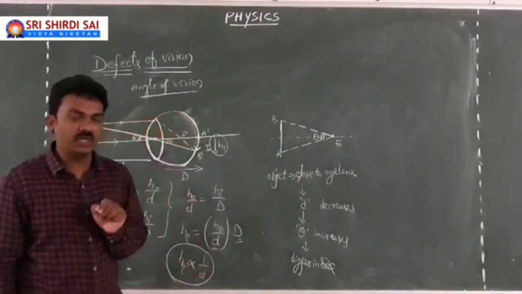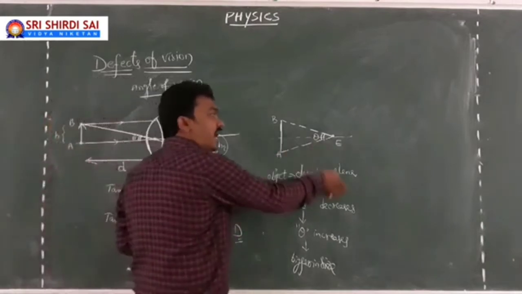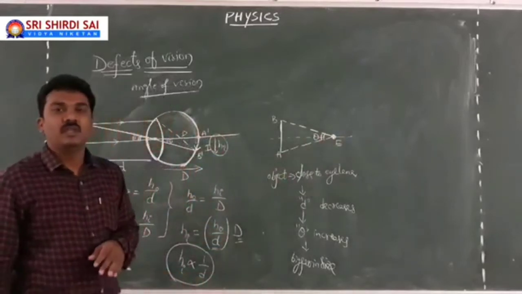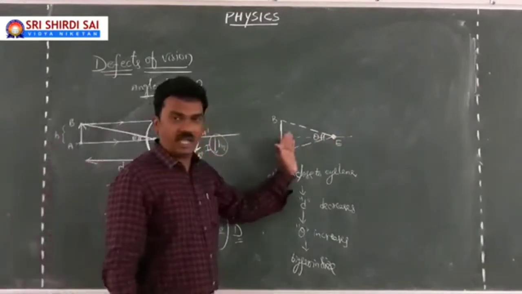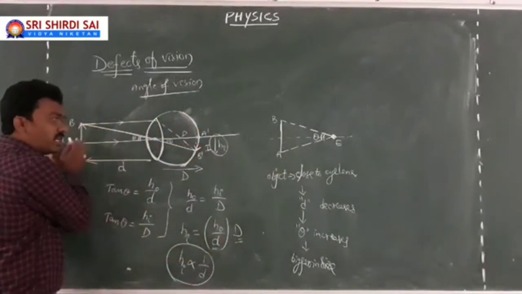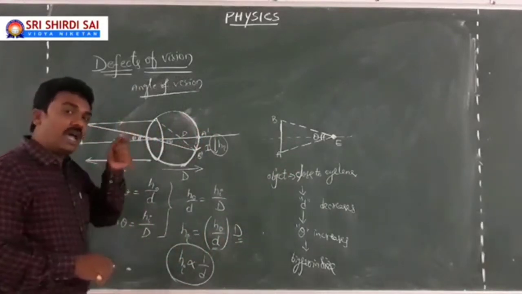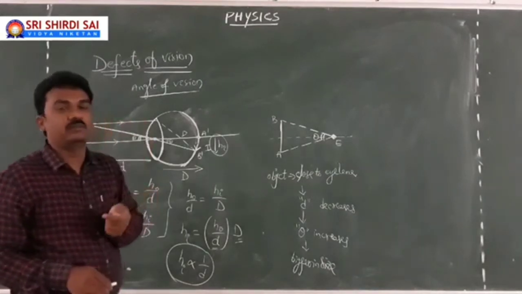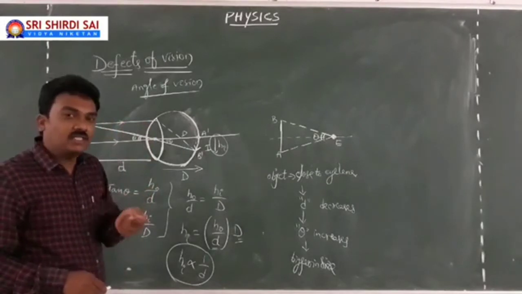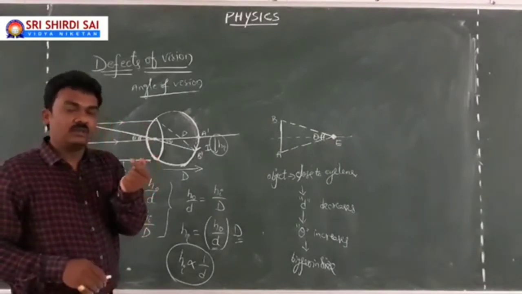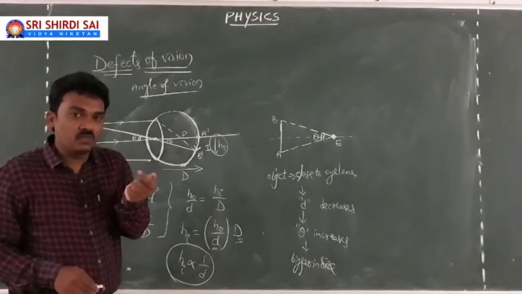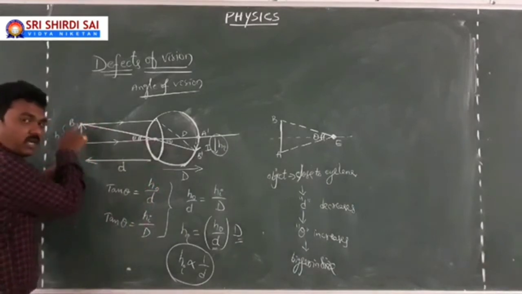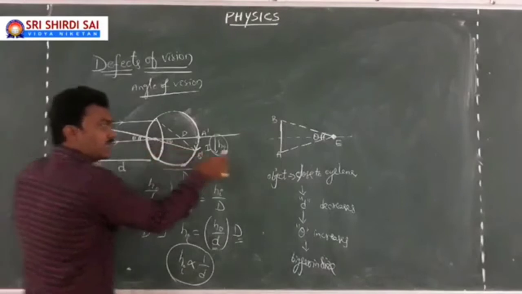But the point we need to understand here is that the visual angle perceived by the eye has a limit. As you take the object close to the eye, as the angle of vision gradually increases, your eye lens will not be able to have that resolution. The eye lens has a limited resolution. What does it mean? Resolution means what? See, when you look at this object AB, you can see both the terminal points A and B.